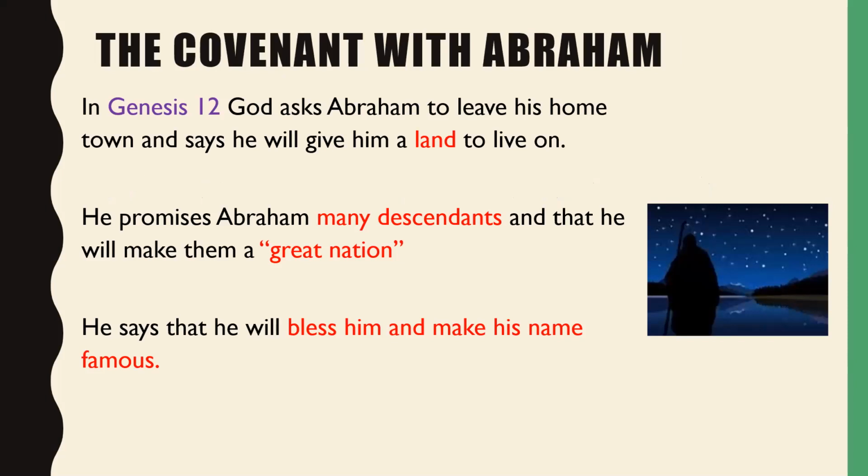So in Genesis 12, God asks Abraham to leave his hometown and says he will give him a land to live on. He promises Abraham many descendants and that he will make a great nation. He says that he will bless him and make his name famous.